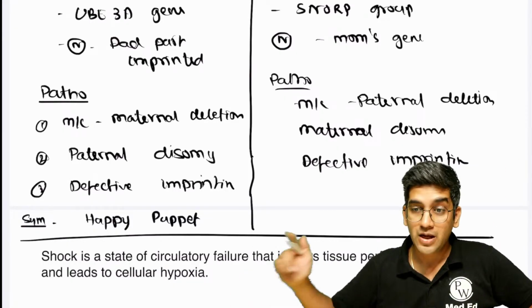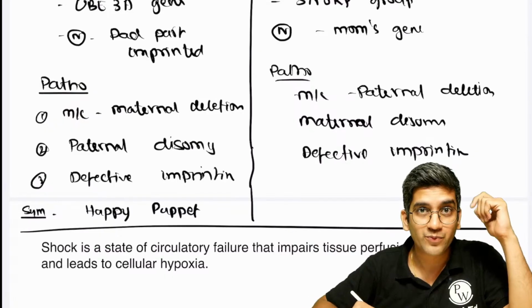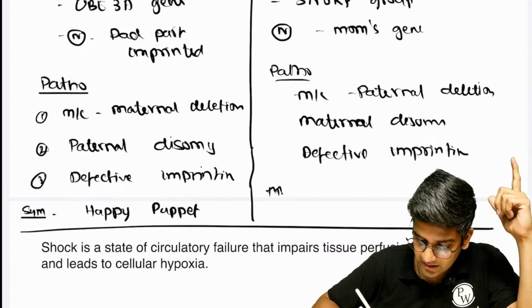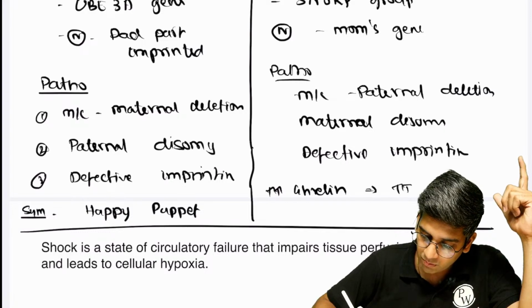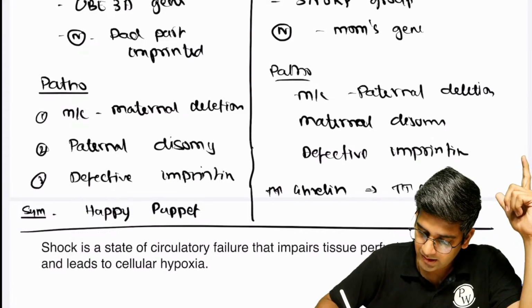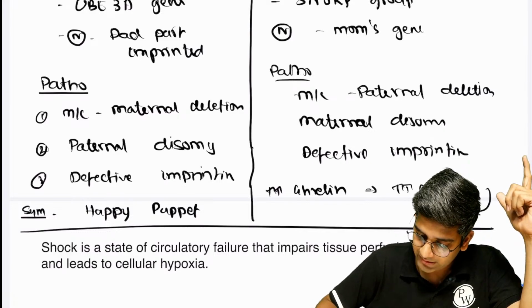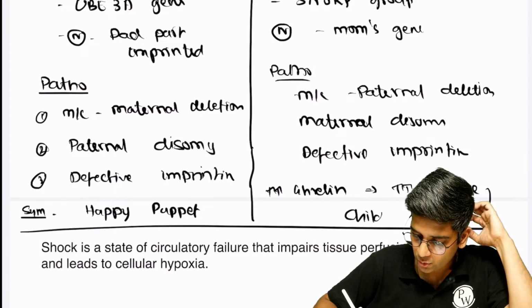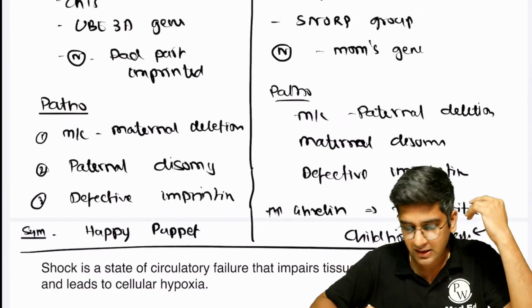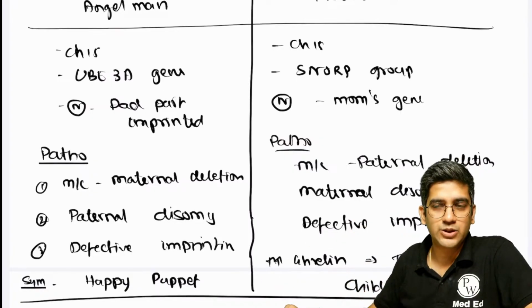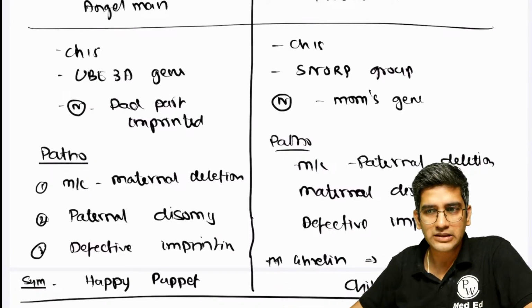Inappropriate laughter. Perfect. Why overeating? Why is always the reason, right? So there'll be increased ghrelin secretion. Because of more ghrelin, there'll be more appetite. Because of more appetite, overeating, and the kids will have childhood obesity. Fine. Shreyashi, if you're still there, a short note on Angelman as well as Prader-Willi. Fine. Clear?